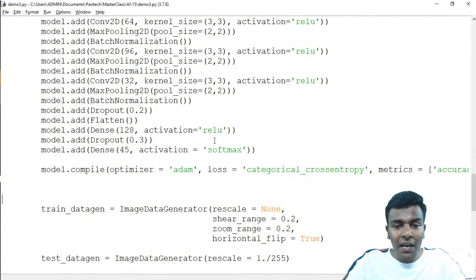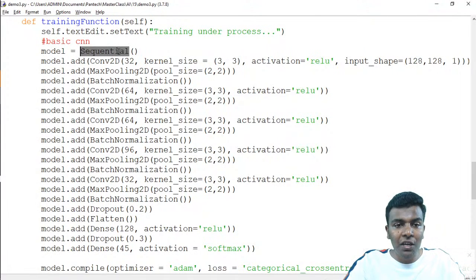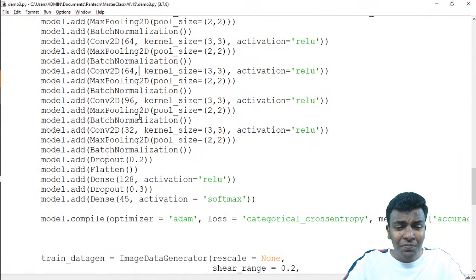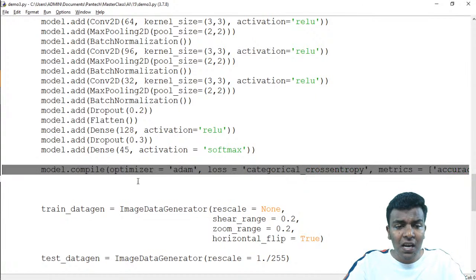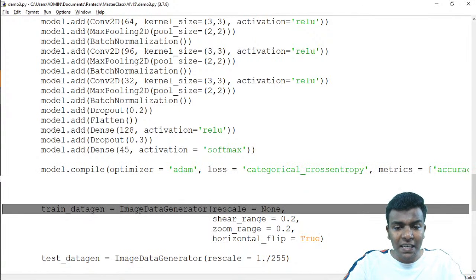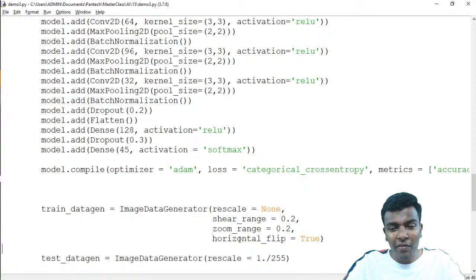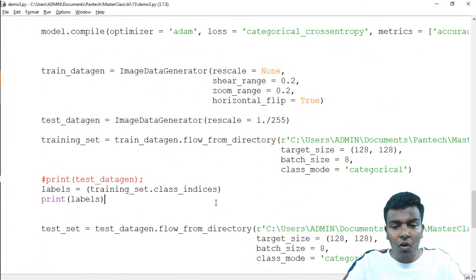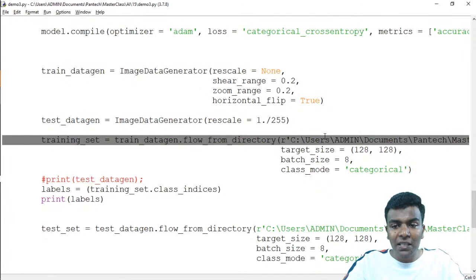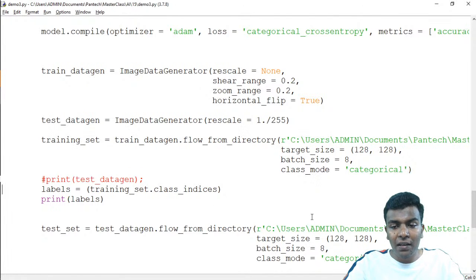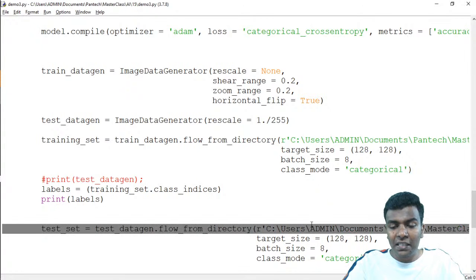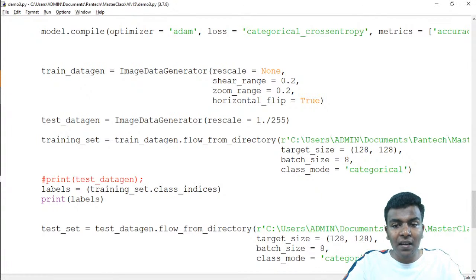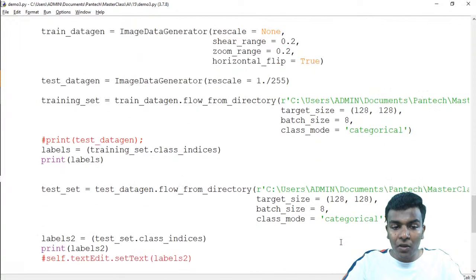Same as before, first of all we have imported the sequential, and then CNN design, and then the compilation process, and then pre-processing settings, because we need to set whether we need to do horizontal flip and those things. And here we did the pre-processing of the data set, where this part represents the training folder, and this represents the testing, validation folder. So 2 folders are represented as categorical with a target size of 128 by 128. Okay, so pre-processing is also done.